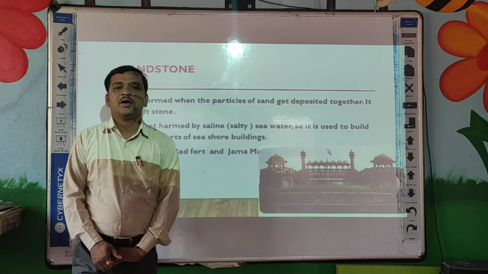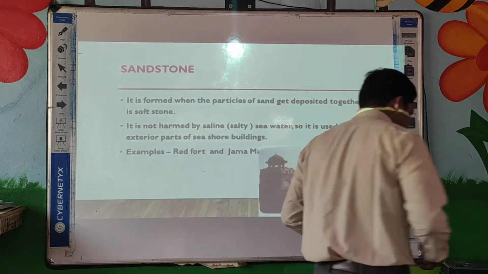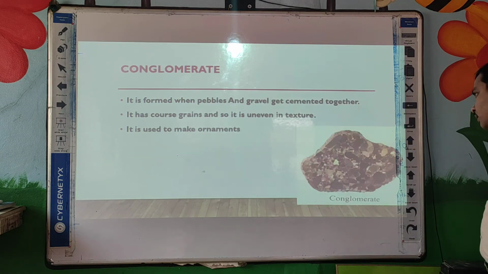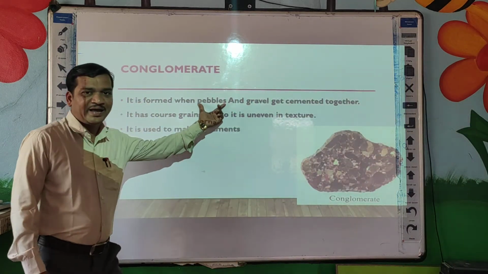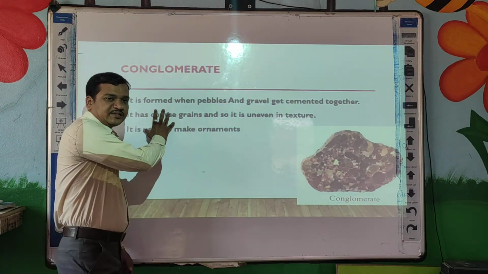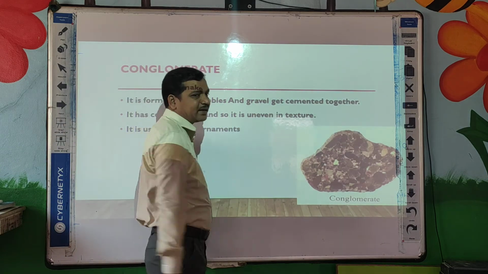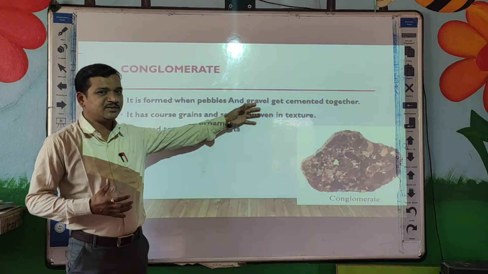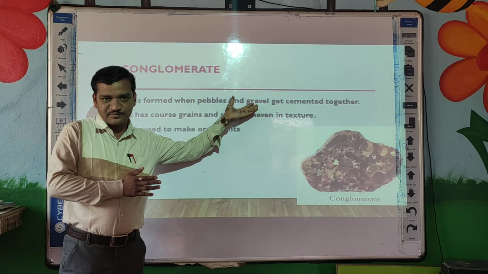Okay students, now the next type, that is conglomerate. Conglomerate is formed when pebbles and gravel, you can underline these students, get cemented or joined together. Cement is the substance which joins the pebbles and gravel.